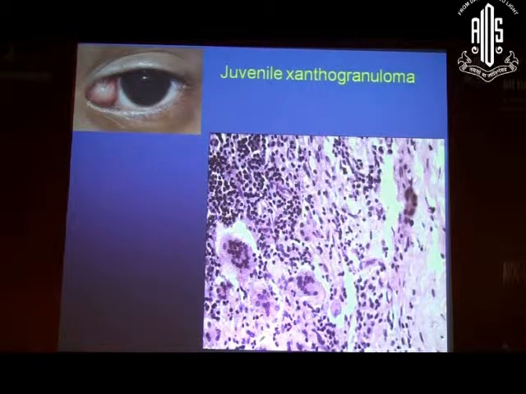So again, what helps in IHC, they will all be CD68 positive, but eosinophilic granuloma will be positive for S100, and it will be CD1A positive, and will show characteristic Birbeck granules on electron microscopy. But juvenile xanthogranuloma will be negative for S100.